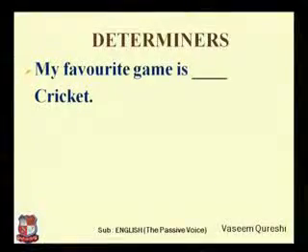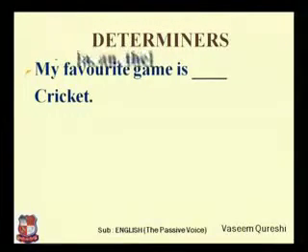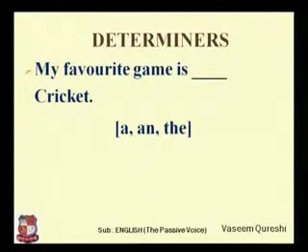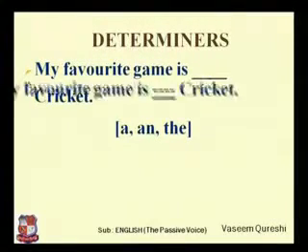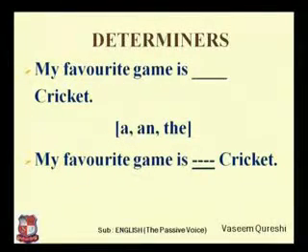Let's have some determiners. A, and, the, all, some, these are determiners. My favorite game is blank cricket. The options may be a and the, these are the articles. With the name of any game, generally we don't write any article, so my answer would be my favorite game is cricket. There is no the cricket, there is no a cricket, and there is no chance to say an cricket.